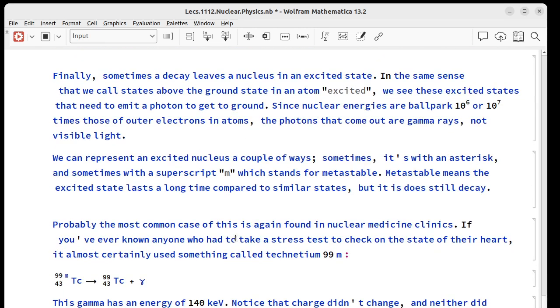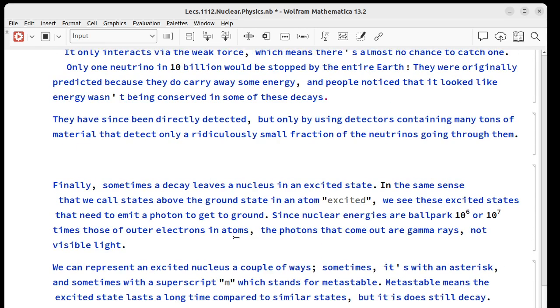Sometimes a previous decay will leave a nucleus in an excited state. And excited means the same thing it does for an atom, if we move the electron to one of the outer states rather than the ground. For those excited atoms, the electron wants to get back to ground and it has to emit a photon. The same kind of thing happens in the nucleus.